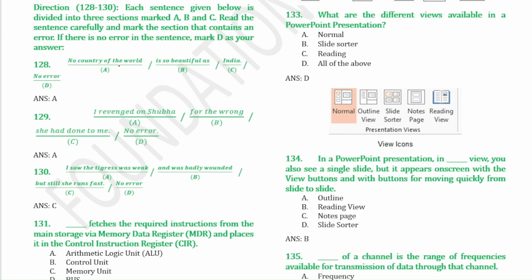So no country in the world, okay, not of the world. I revenged on Shubha, okay, not, the correct sentence will be I got my revenge on Shubha, okay. So for 130, the correct one will be C, this one, but still she runs fast. This one is the error here.